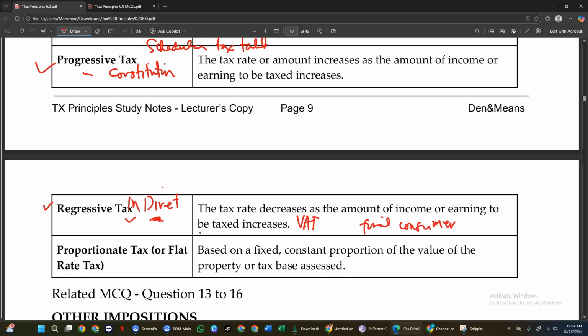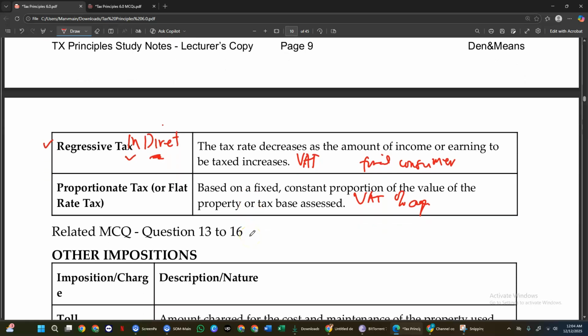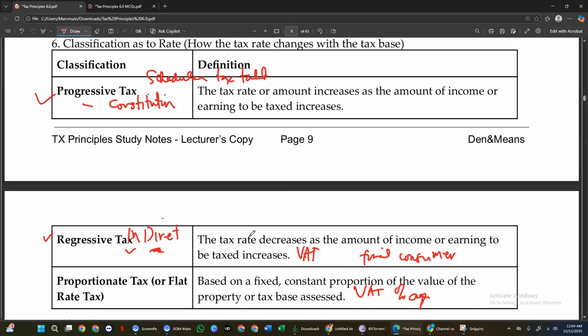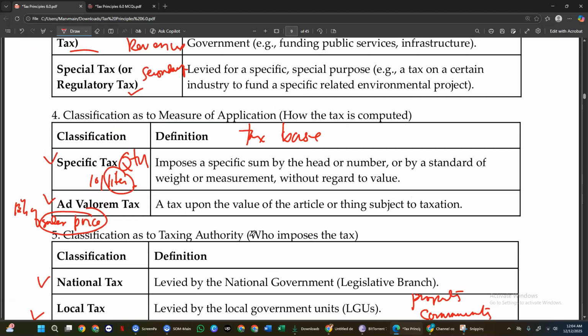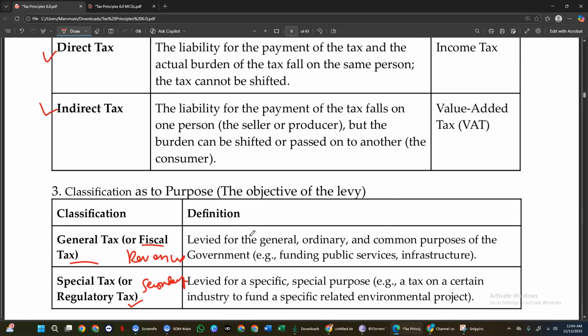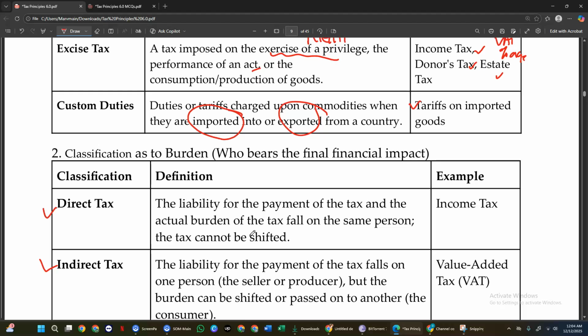Proportionate is the same as indirect, proportionate like the VAT, like the percentage tax. Those are proportionate tax or flat rate tax. Now that's all for the classification of taxes according to different categories or criteria.